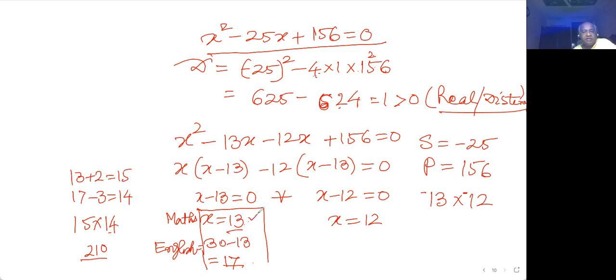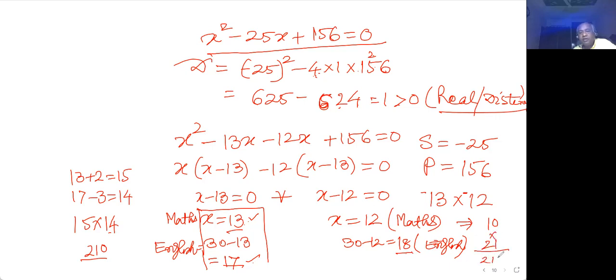If she gets 13 marks in maths, she might have got 17 marks in English, or if she gets 12 marks in maths, she will get 30 minus 12, that is 18 marks in English. And again in this answer, if I am checking that she might have got 2 marks less in mathematics, so she might have got 10 only, and 3 marks more in English, so 18 plus 3, 21, 21 into 10 is 210 only. So both the answers are satisfying, so I am very much satisfied with the answer now, because I have checked my process.